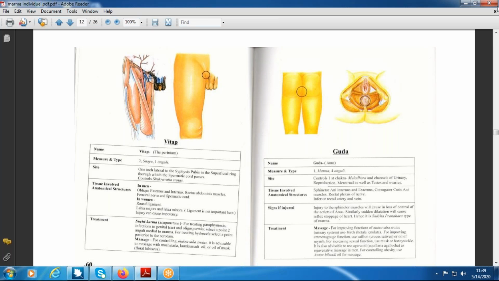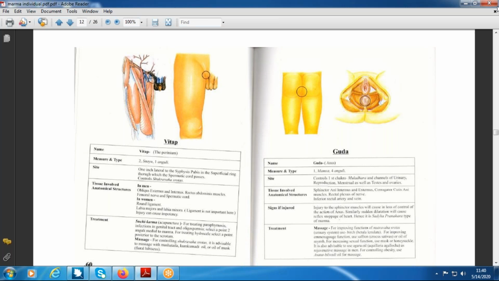Then what happens? Shanda, then alpa shukrata. Listen to the word here. Alpa shukrata means less sperm count or a less quantity of semen is going to form. Both a low sperm count and a low quantity of semen are abnormal conditions where the person cannot have normal sexual activities. Is it clear, students? Yes, sir. Remember, vitapamarma is present only in the lower limb, and the same vitapamarma is replaced in the